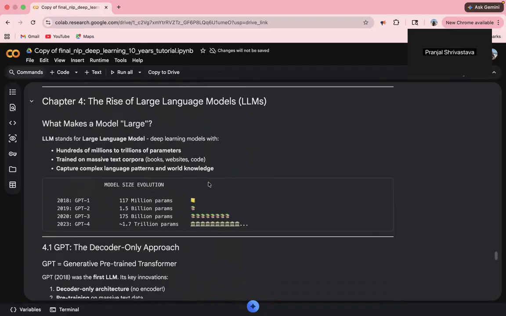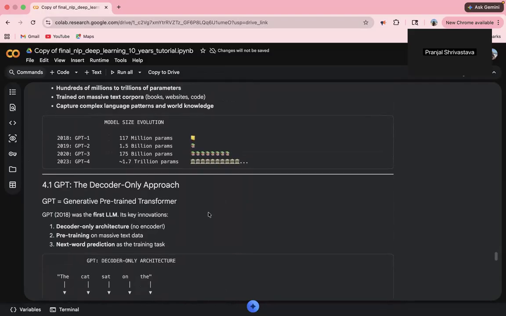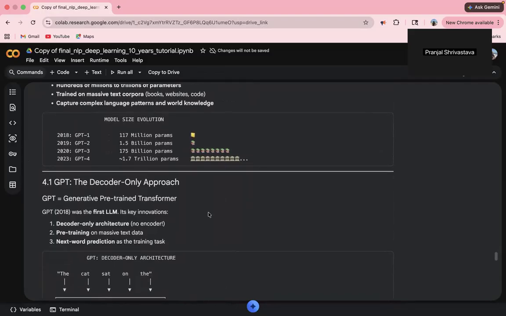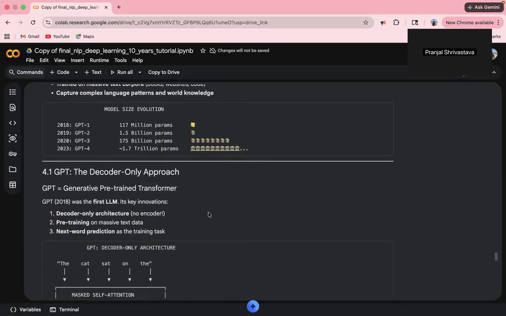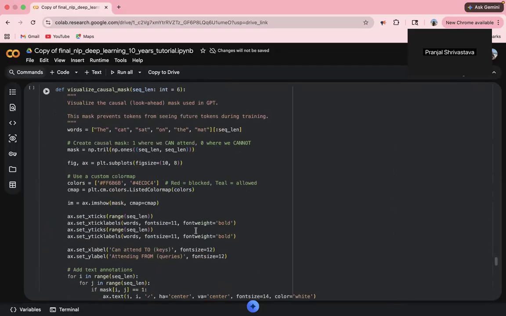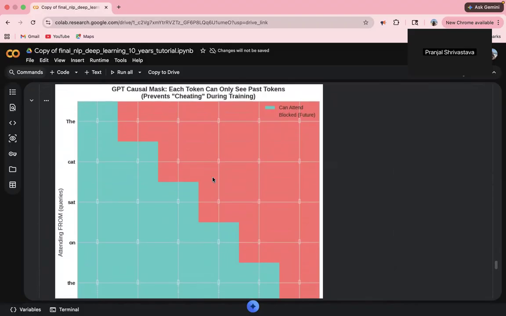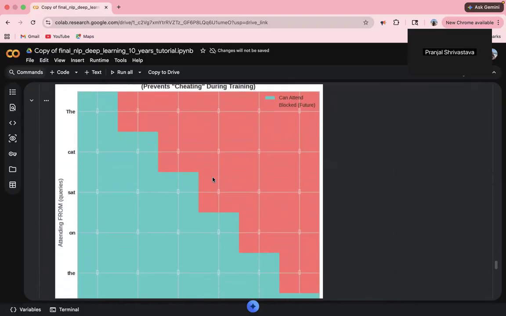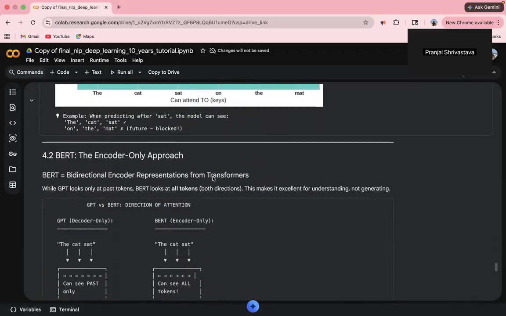Moving to chapter 4, large language models. GPT is a decoder only transformer trained autoregressively. It predicts the next token given all previous tokens. To enforce this, we apply a causal mask. Each position can only attend to itself and earlier positions. The upper triangle of the attention matrix is set to negative infinity before softmax, making those weights 0. This is how GPT generates text one token at a time.